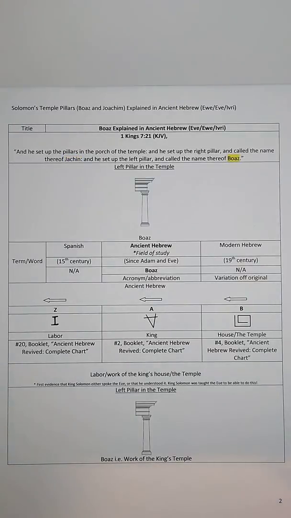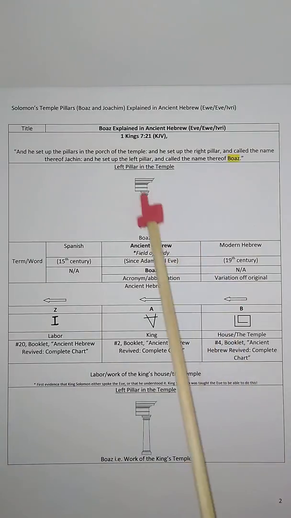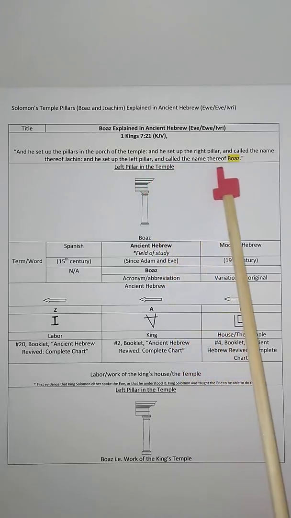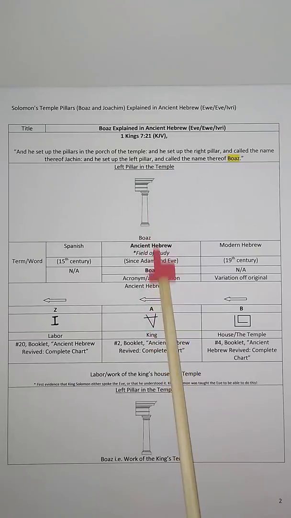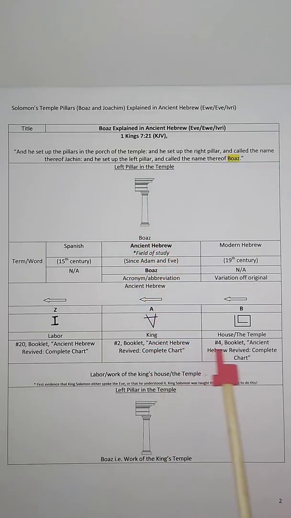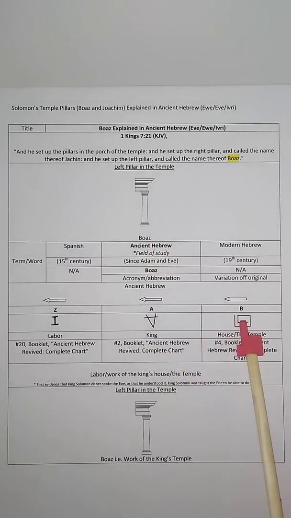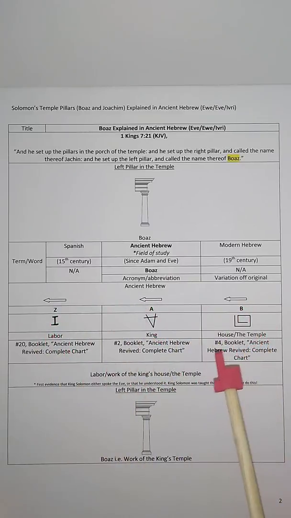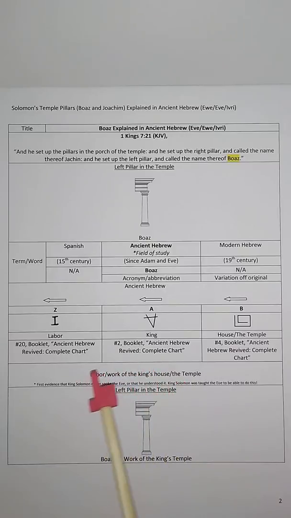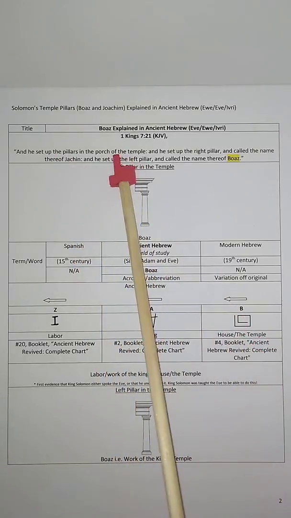And then Solomon erected another pillar, the left pillar, and called it Boaz. Boaz. And if you plug the Boaz in our Ancient Hebrew Revived Complete Chart, you will find that the root consonants, which are the B, the A, and the Z, mean the following. Okay, the B is the house, and here it is the temple of the Lord, which is here the temple.